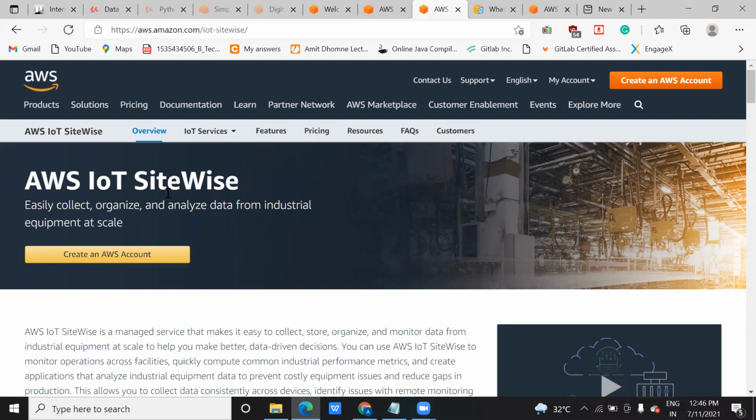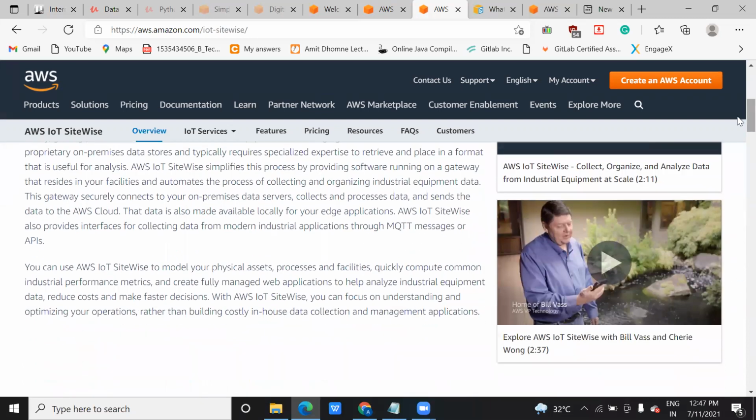You might have seen, when I was in my childhood, I used to see Discovery, where they were showing how industry or manufacturing units use IoT devices in production, not in India, but in the US and other countries. They show how they are using IoT devices and robots in production. So here also, this is how you can do that.